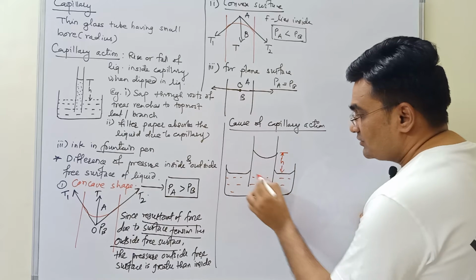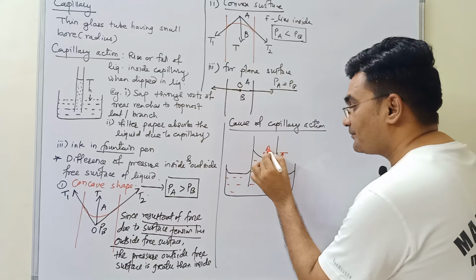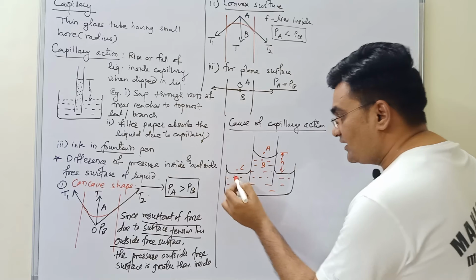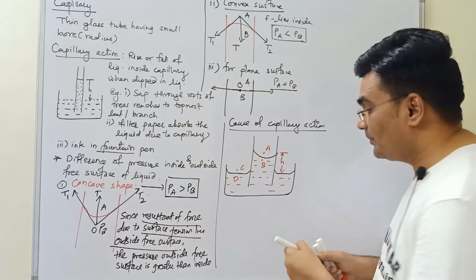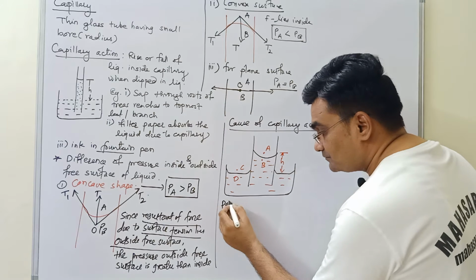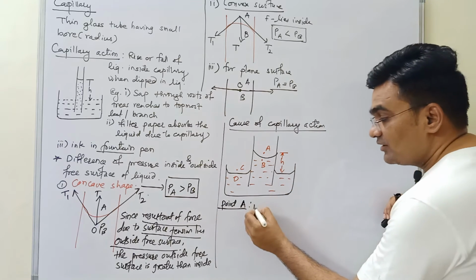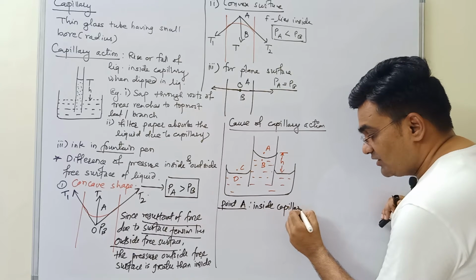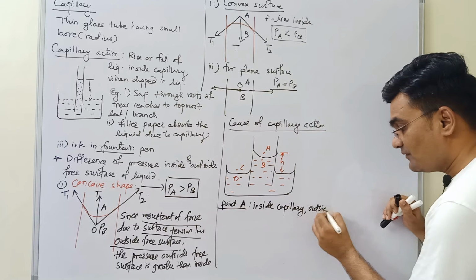Okay. So consider 4 points: point A, point B, point C, and point D. So C and D can be this side also. We are going to locate them properly. So point A. What is the position of point A? It is inside capillary, but outside free surface of liquid.